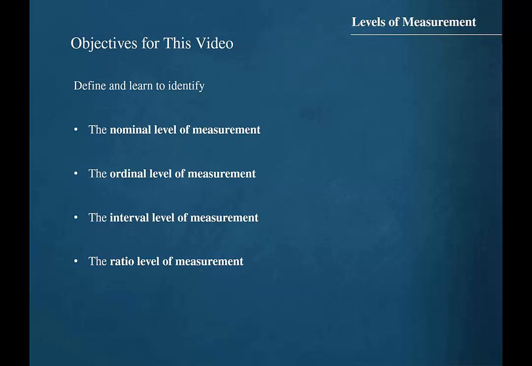The objectives for this video are to define and learn to identify the nominal level of measurement, the ordinal level of measurement, the interval level of measurement, and the ratio level of measurement.